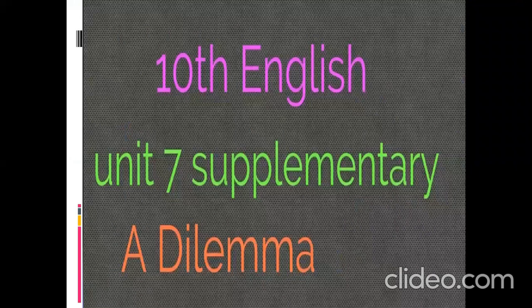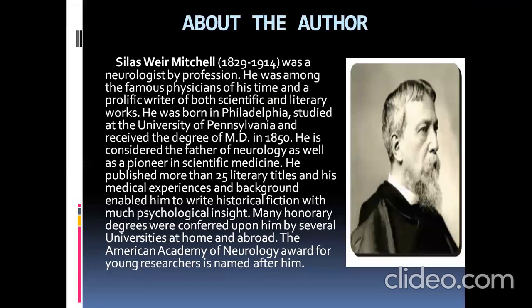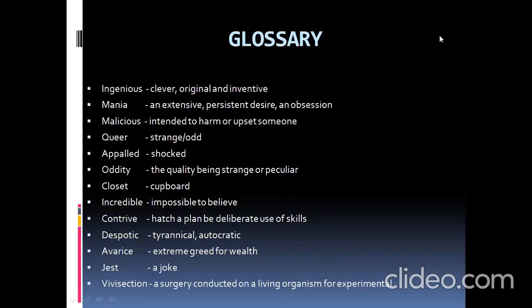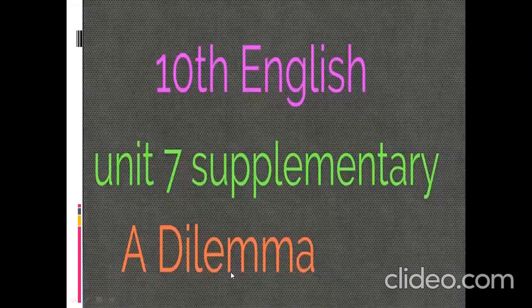Today you have your English class and we are going to see the supplementary unit lesson of Unit 7. This is the last lesson of your English textbook, the supplementary part. The name of the supplementary is A Dilemma. So what is that? See here, a dilemma.